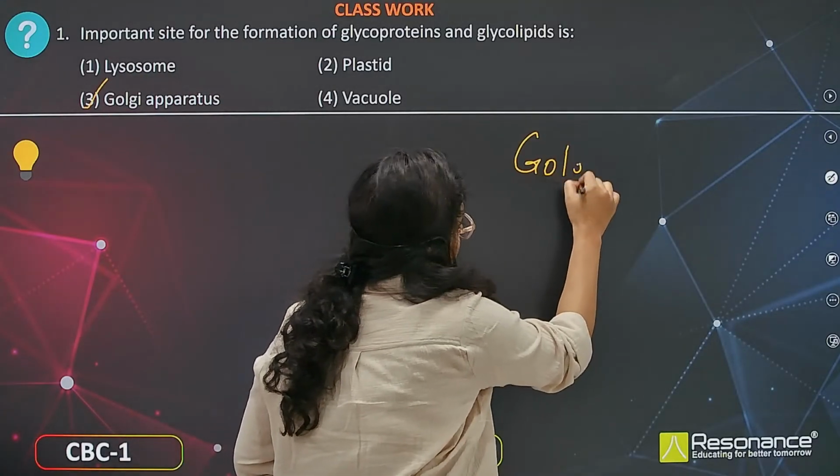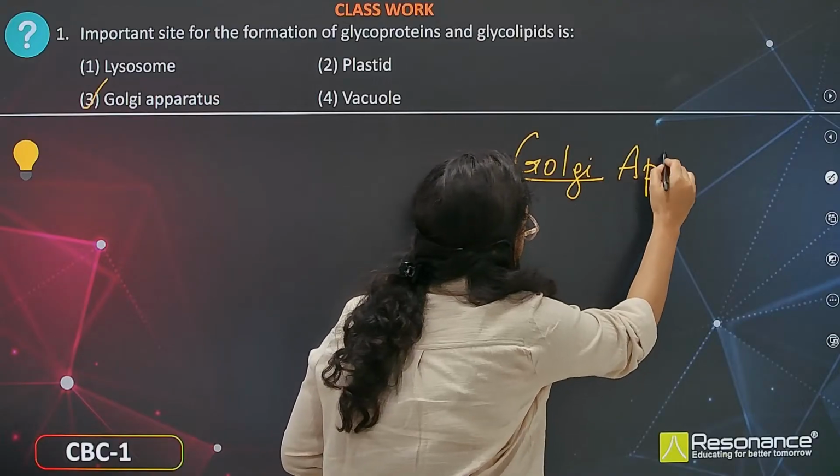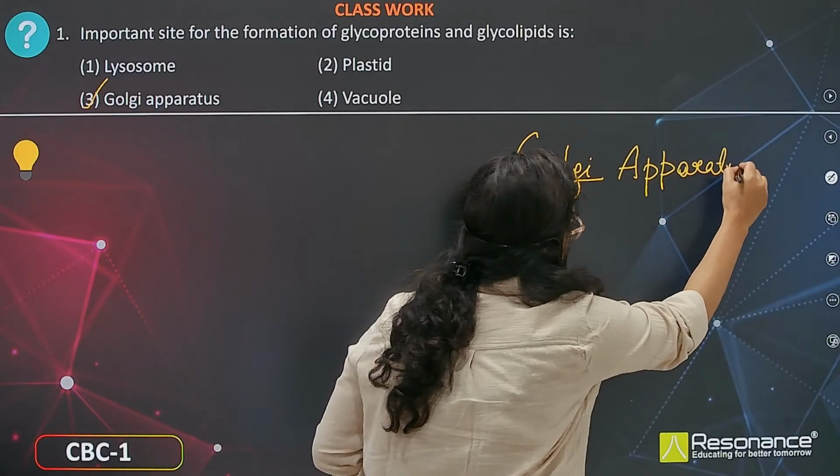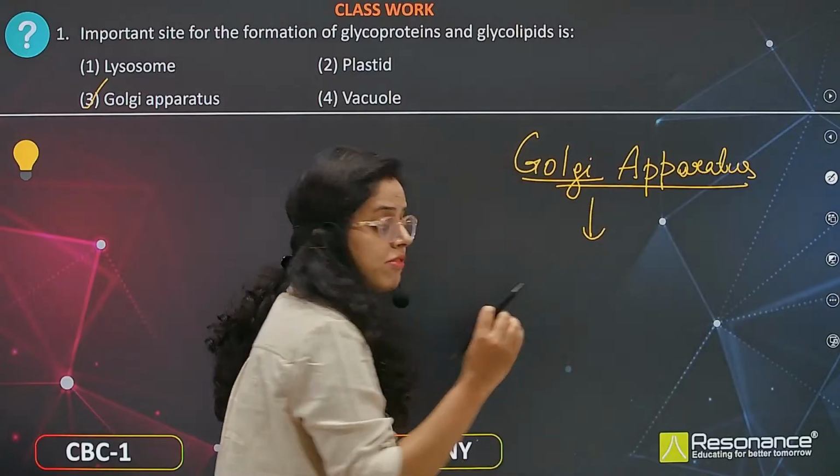Golgi bodies you can also call it. So basically, what is the function of the Golgi apparatus?